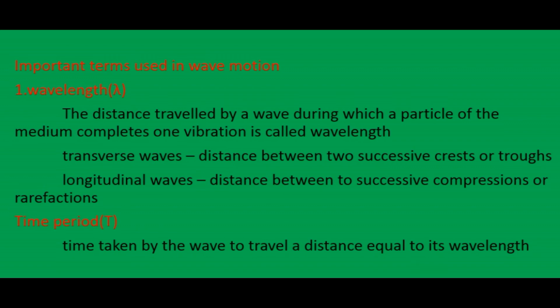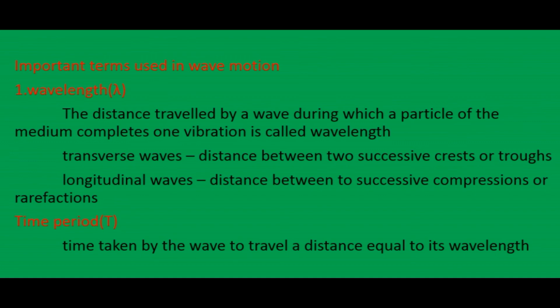But in longitudinal waves, it is the distance between two successive compressions or rarefactions.